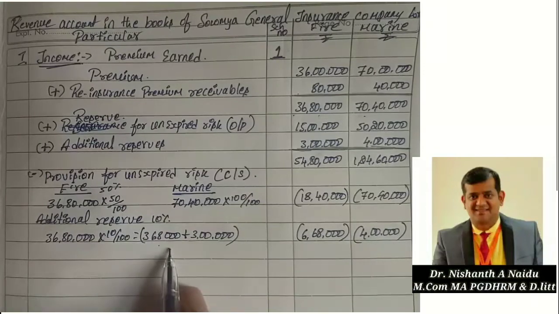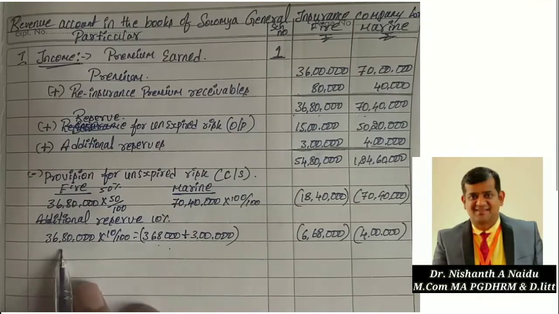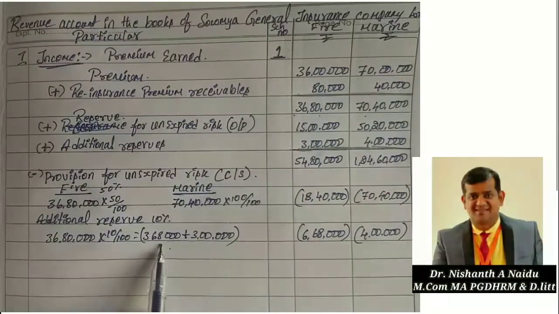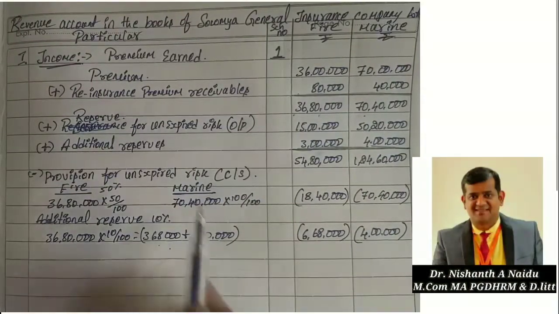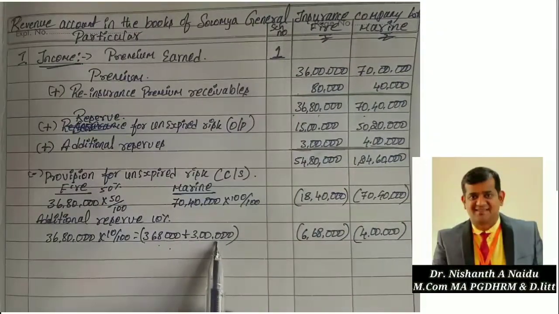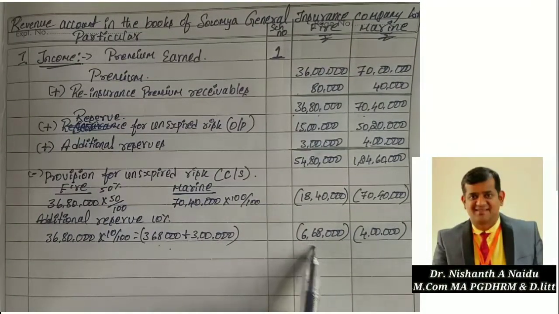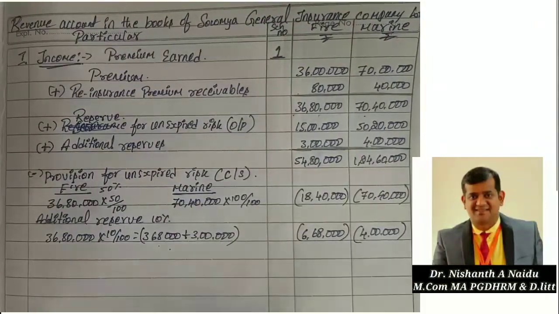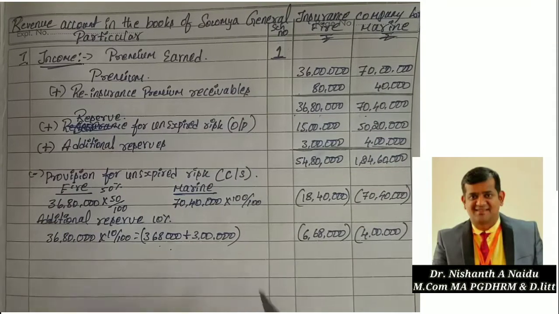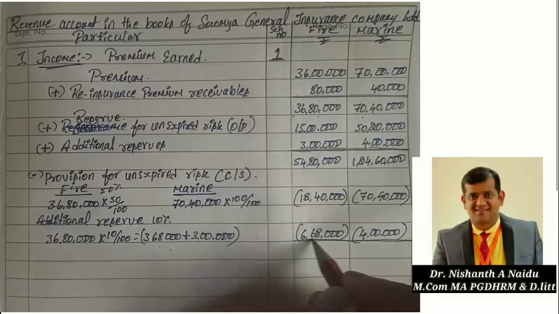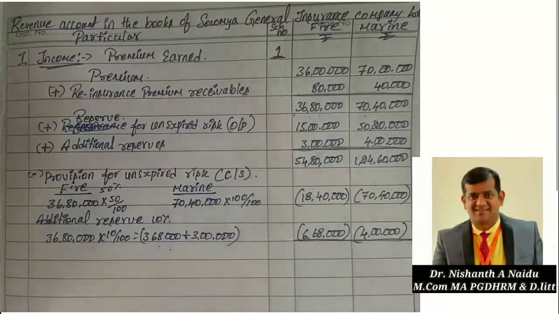For fire insurance, 10% has been increased: on net premium 36 lakh 80,000, 10% is 3 lakh 68,000 plus additional reserve 3 lakh, so 6 lakh 68,000. But for marine insurance it is directly 4 lakh, which I am deducting here. Now deduct both items.